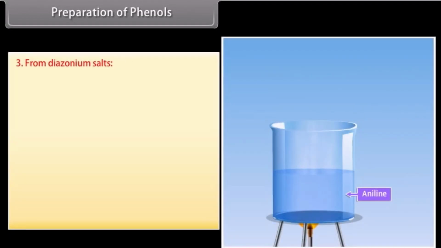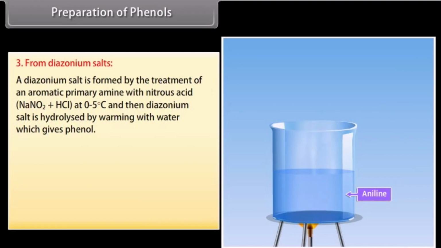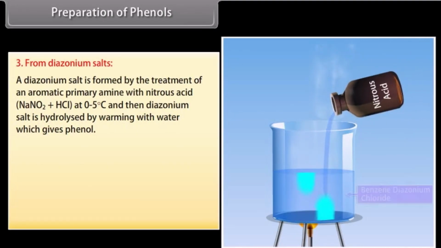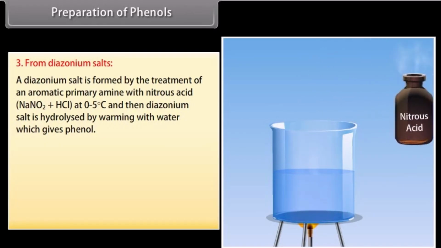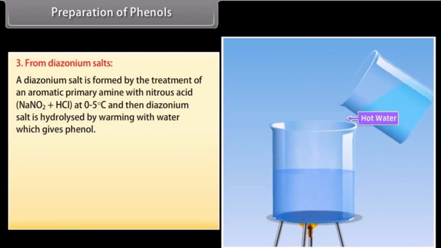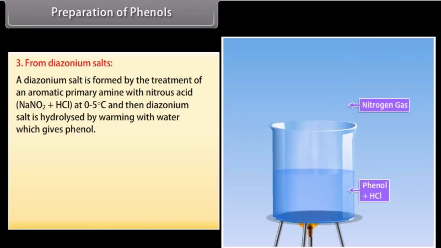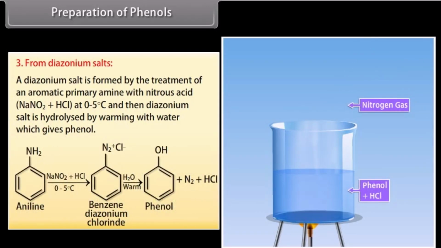Preparation of phenol from diazonium salts. A diazonium salt is formed by the treatment of an aromatic primary amine with nitrous acid at 0 to 5 degrees Celsius, and then the diazonium salt is hydrolyzed by warming with water, which gives phenol. Aniline is treated with nitrous acid at 0 to 5 degrees Celsius. It results in the formation of benzene diazonium chloride, and then by adding warm water it forms phenol, nitrogen, and hydrochloric acid.